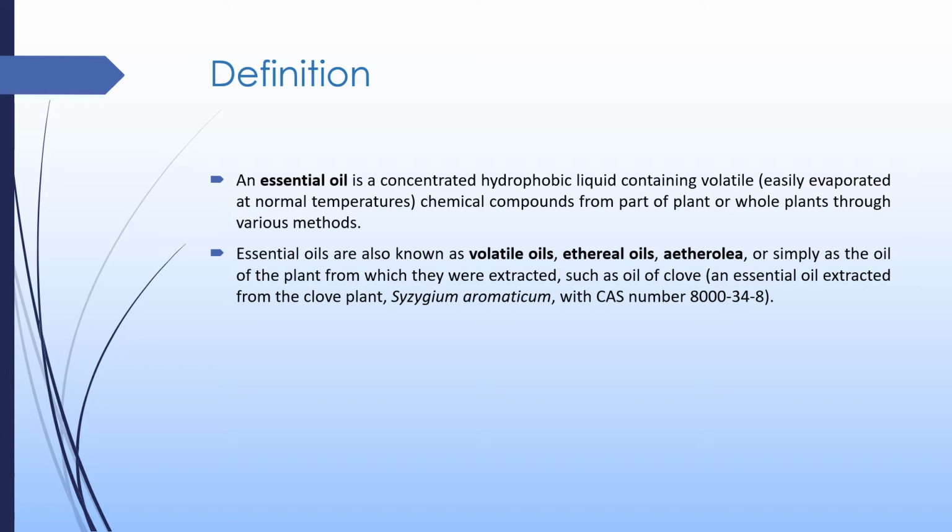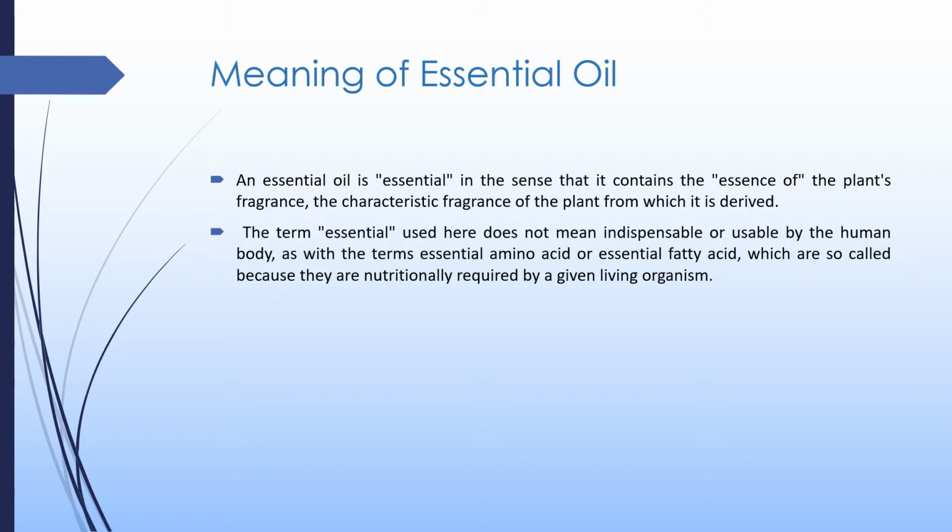Essential oils are also known as volatile oils, ethereal oils, etheroleum, or simply as the oil of the plant from which they are extracted, such as the oil of clove, which is essential oil extracted from clove plants. Its scientific name is Syzygium aromaticum with CAS number 8000-34-8. Meaning of essential oils.